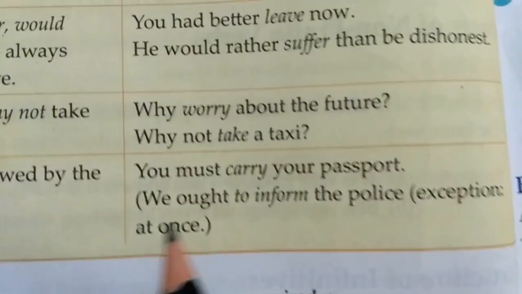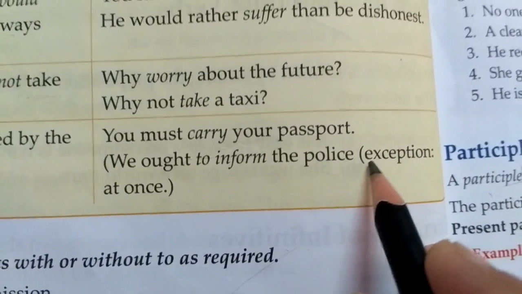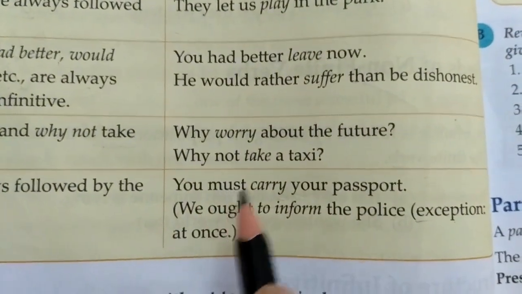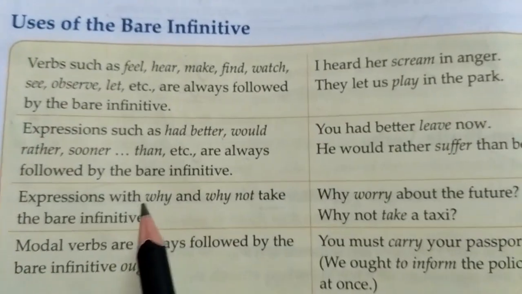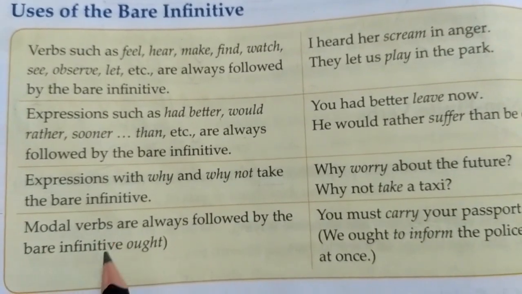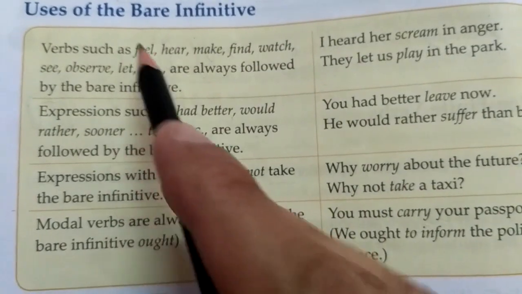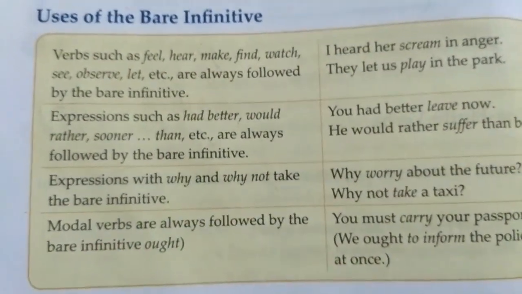Okay, so here one exception is there. With ought, they have used to, so this is just an exception. Exceptions are common in the English language, so we just have to follow the rules. With modal verbs we omit the to. So with these kinds of verbs we avoid using to.